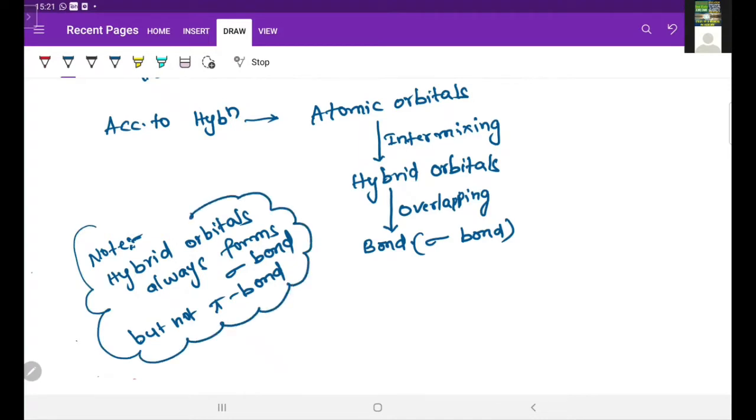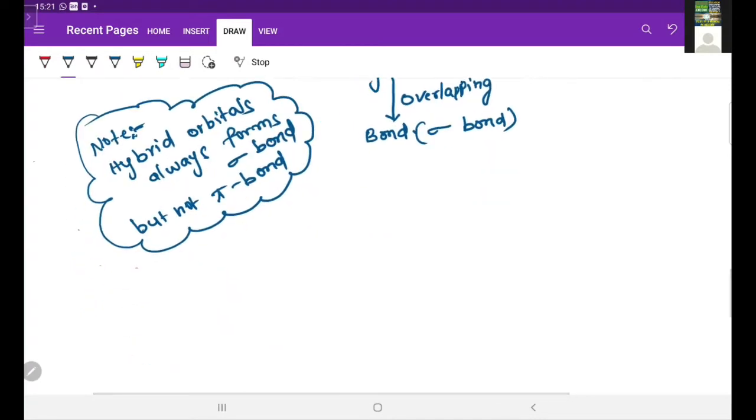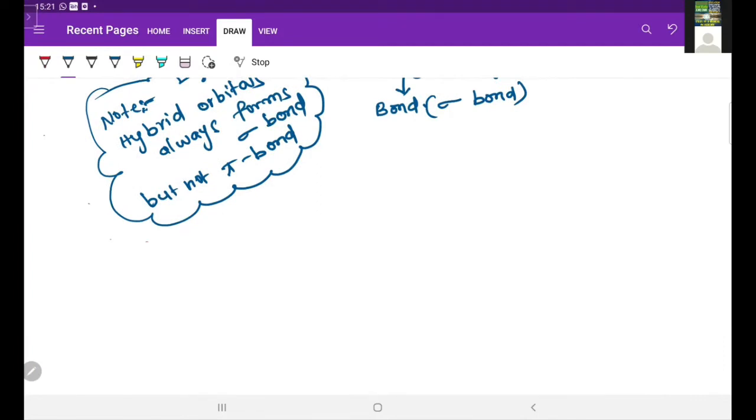Okay, so then I am going to define hybridization. What does hybridization mean? The intermixing of atomic orbitals of slightly different energies to give a new set of hybrid orbitals of equal energy and shape is called hybridization. Very simple. The atomic orbitals present in the valence shell of the central atom undergo an intermixing process and form a new set of hybrid orbitals.